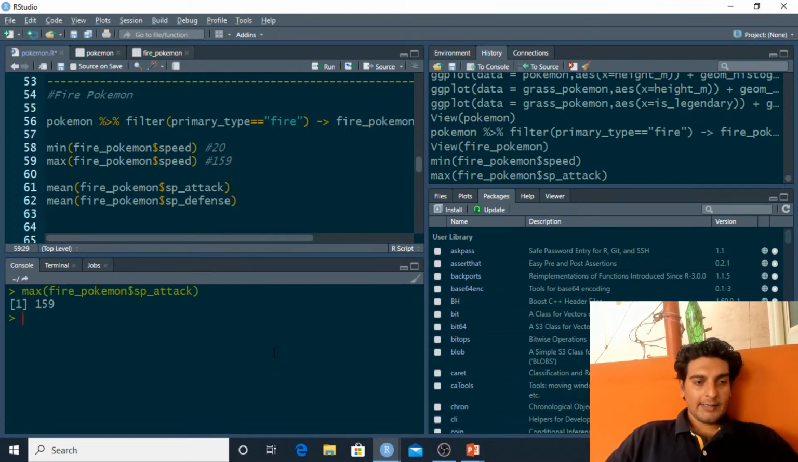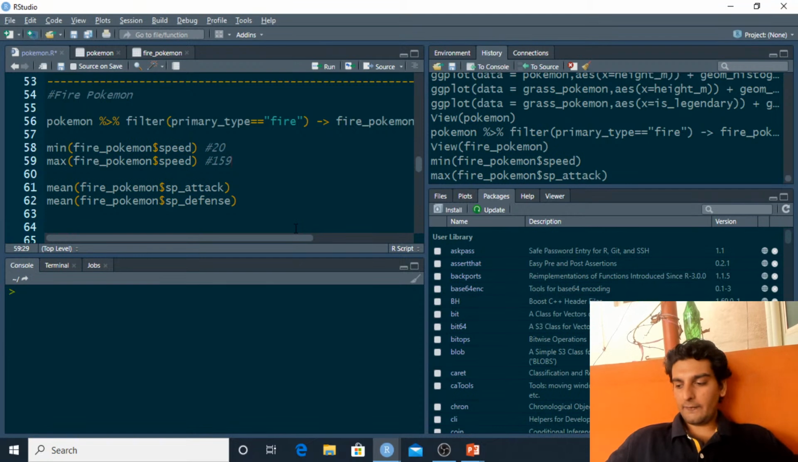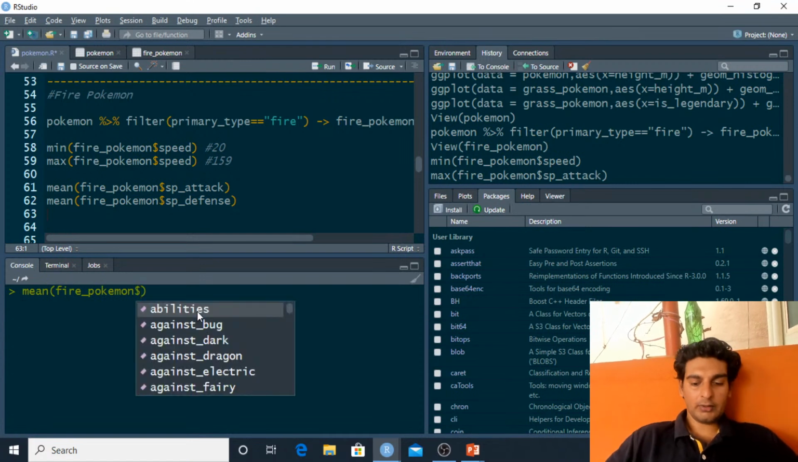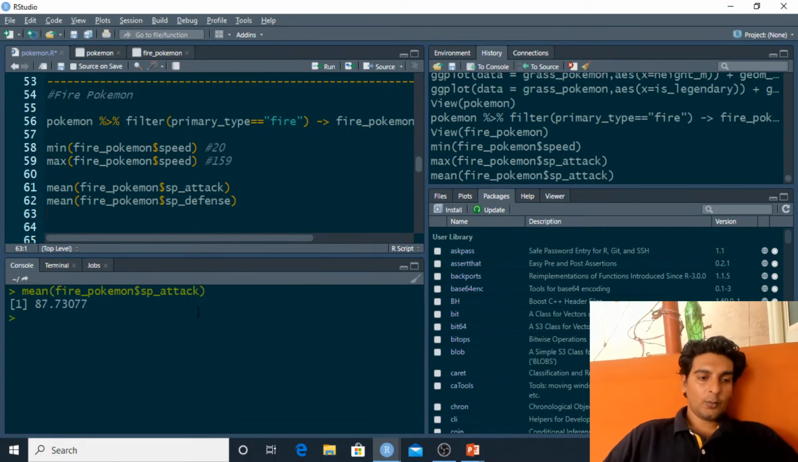Now let's go ahead and do some more inference on our fire type Pokemons. We have found out the minimum and maximum speed of the fire type Pokemons. Now we are going to check the average value of special attack and special defense for fire type Pokemons. To check the average value, we already know that we have to use the mean method, and inside this I'll pass in fire Pokemon $SP attack, which will give me the average value of special attack, which is 87.